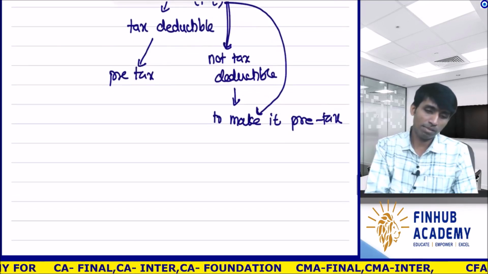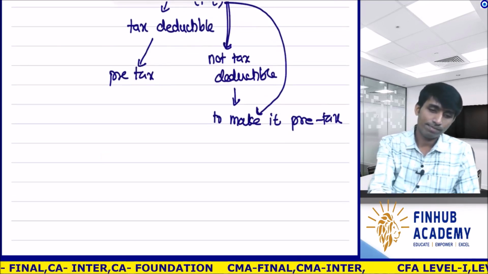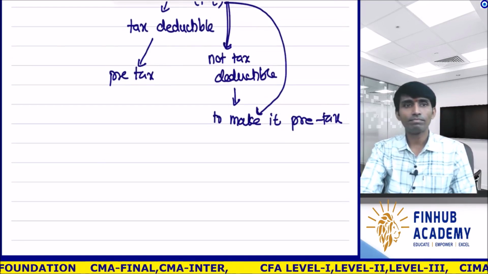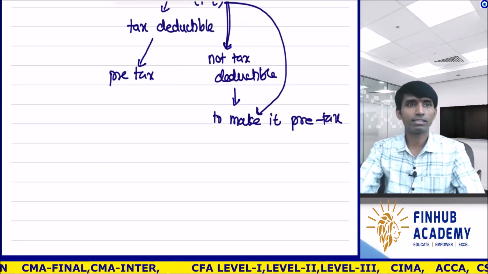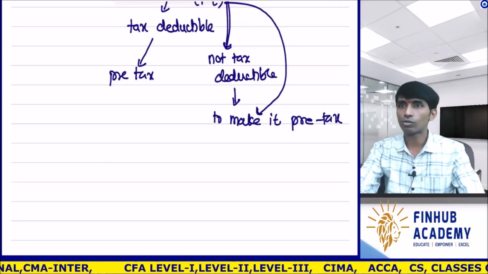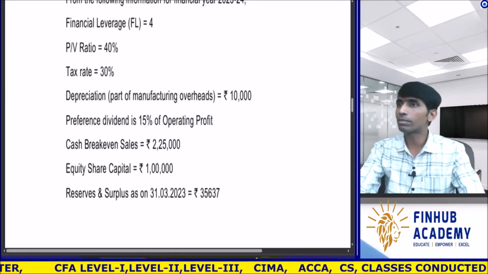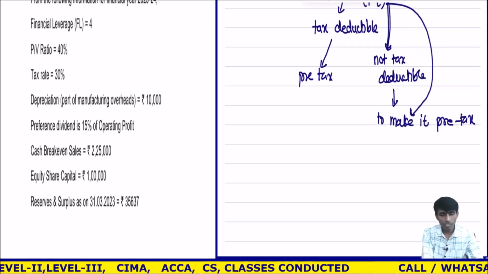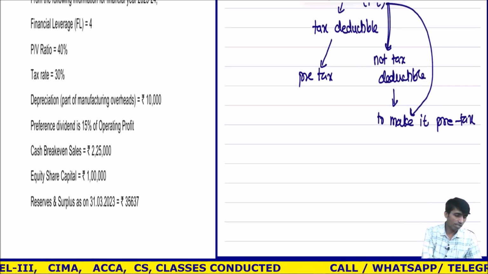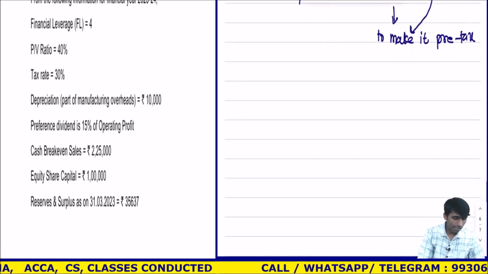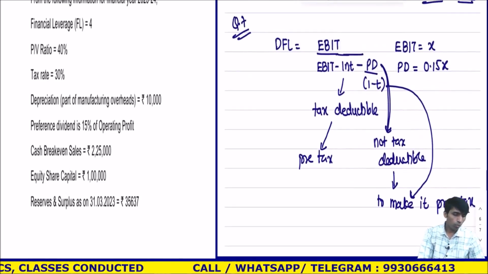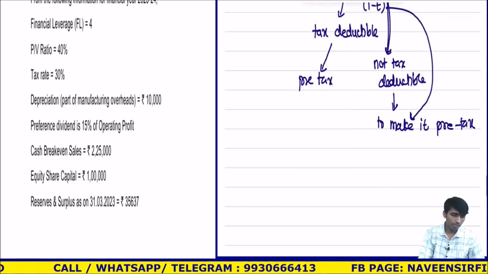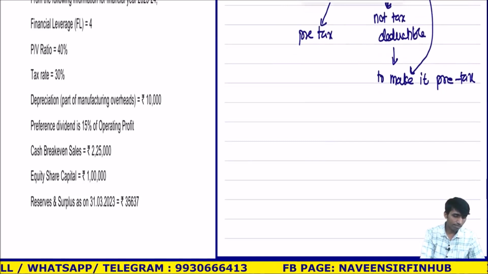Okay, so let's apply this. Chalo, DFL. How much is DFL? Okay, I'll show you the board. Wait. Question so that it becomes easy for you, because many people might not be having. Okay, now you can see the board. Okay, so let's start. So if I see my DFL is, wow, how much? DFL is 4. Okay, so I will write the formula.